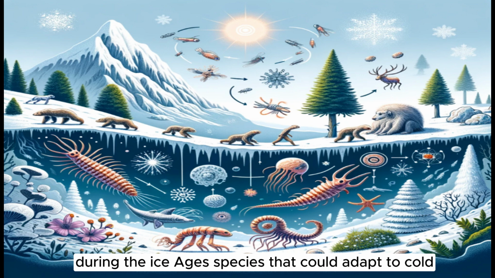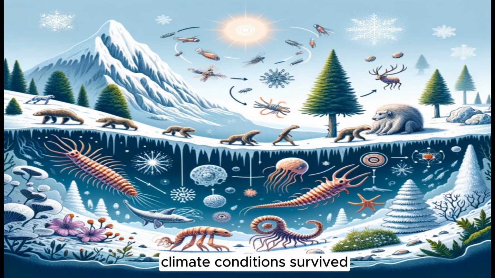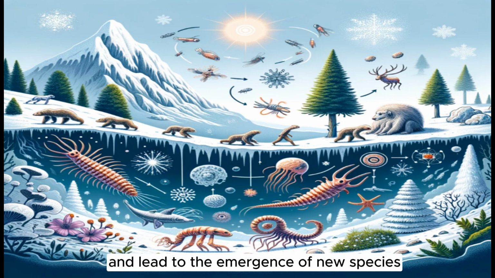During the ice ages, species that could adapt to cold climate conditions survived, while those that couldn't perished. Such environmental changes can speed up the evolutionary process and lead to the emergence of new species.